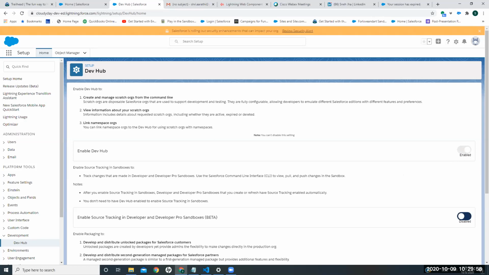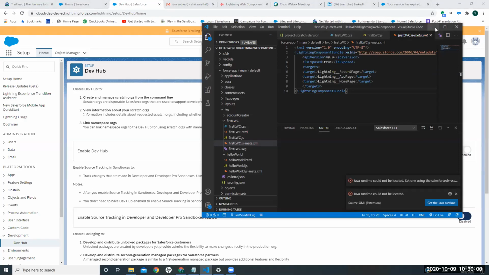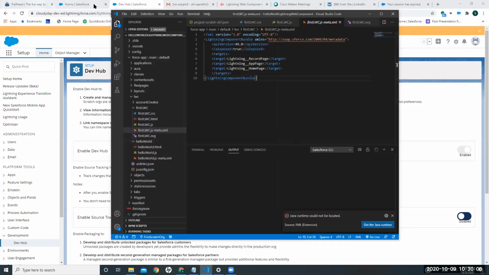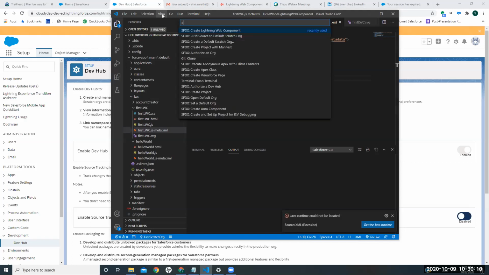Okay. And now go to Visual Studio Code. So basically, the org where you have enabled your dev hub option, that org can also be called dev hub or dev org. Create a default scratch org.